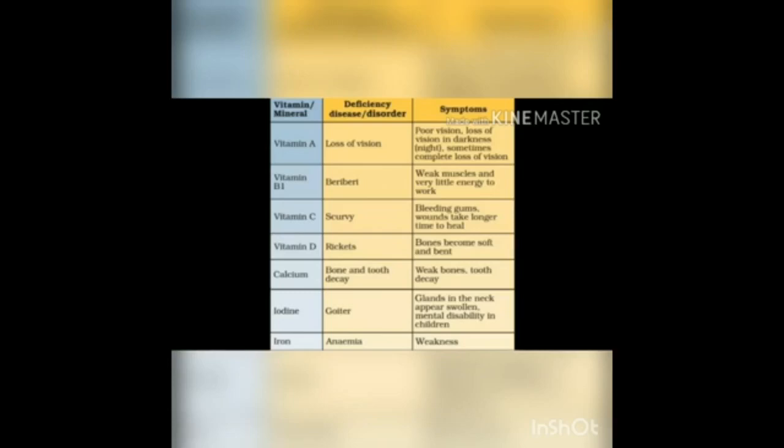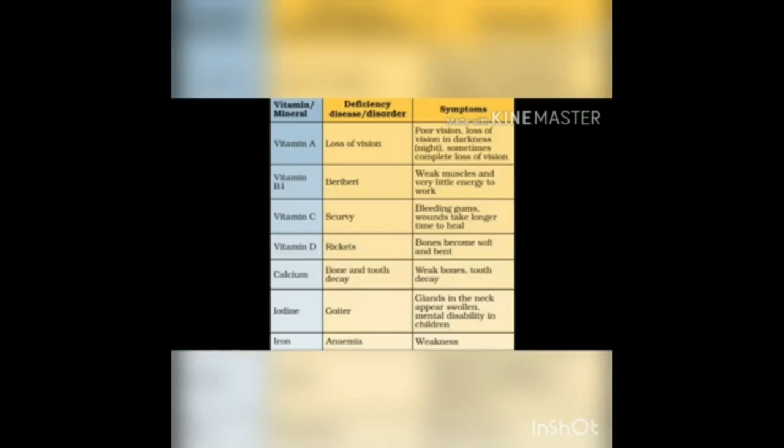Less vitamin B1 means we are affected by beriberi. Less vitamin C means scurvy. Less vitamin D means rickets. Then minerals: less calcium means bone and teeth decay. Less iodine means goiter. Then iron, a very important mineral in our body. Less iron means anemia.